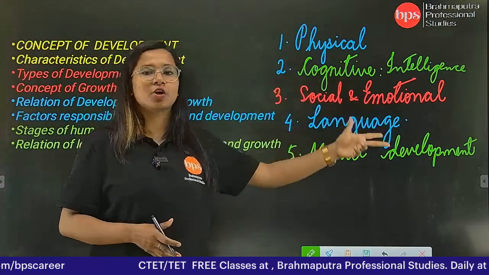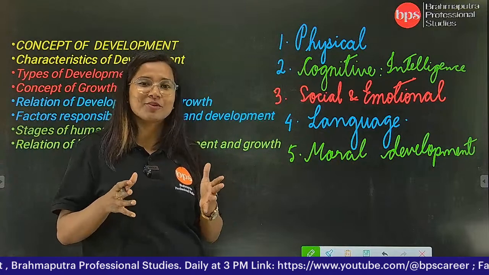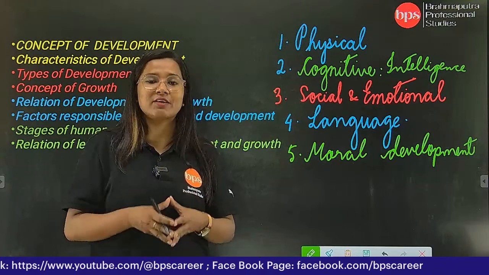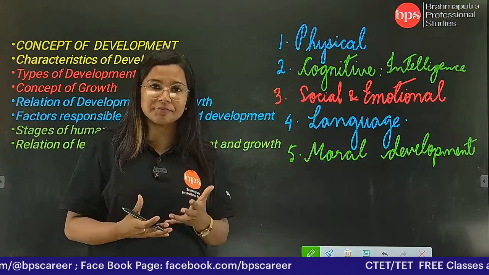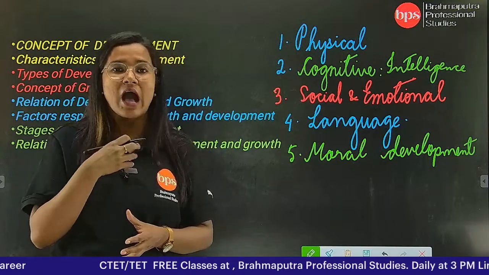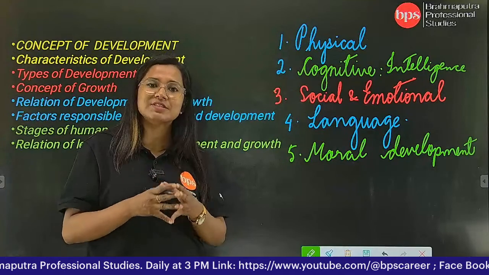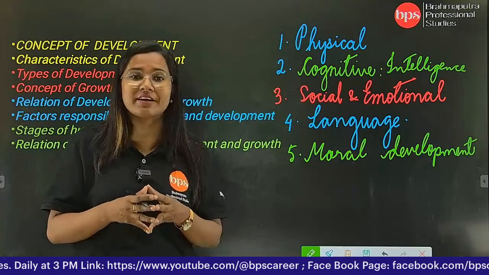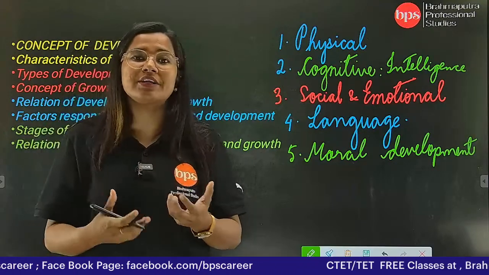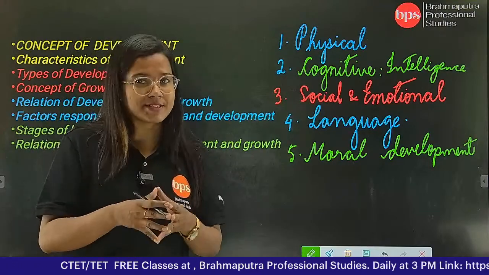Third, we have the social and economic development. This development or this stage is very important because we are social animals. We need to stay and we need to adapt with the society and with the environment that we are living in. So it is very important that the developmental process, or the gradual process of our adjustment with the society, with the economic environment and social environment, is very necessary for our development, which is actually going to express our own intellect, our own internal behavior, our own psychological mindset or concept.